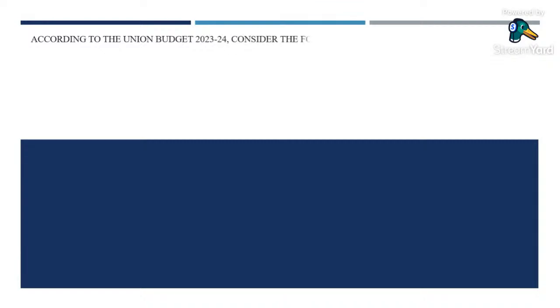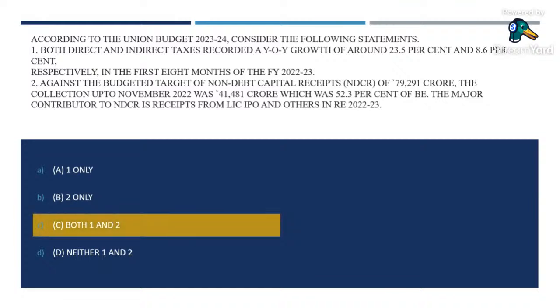According to the Union Budget 23-24, consider the following statements. Both direct and indirect. So both the statements are correct.